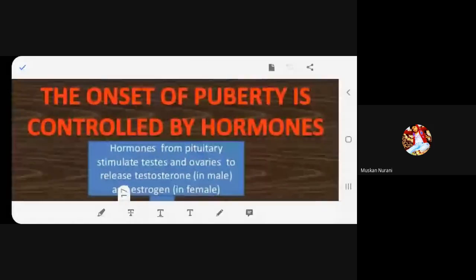Great. So now you are in puberty. It started at the age of 11. You people must be around 12, 13, right? So you are already in puberty. Now, onset of puberty, when the puberty began, who was controlling your puberty? Hormones. Who was controlling your puberty, beta? Hormones, which are released in the blood. Start.